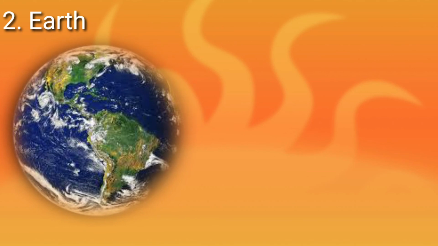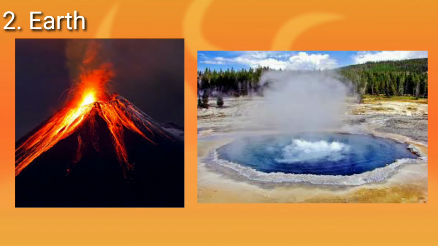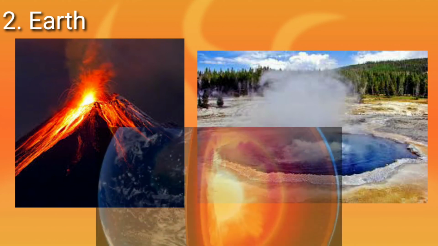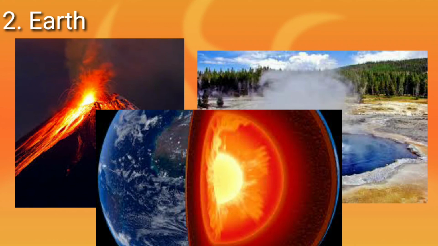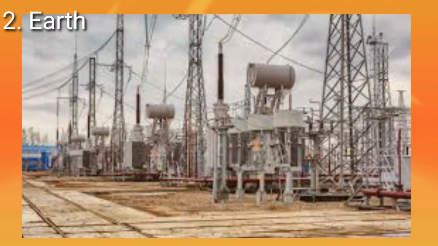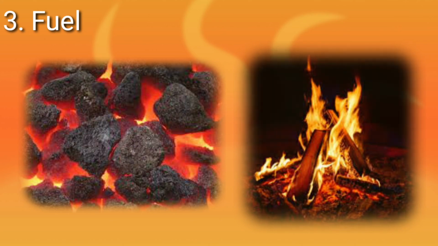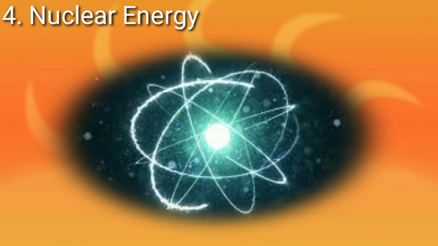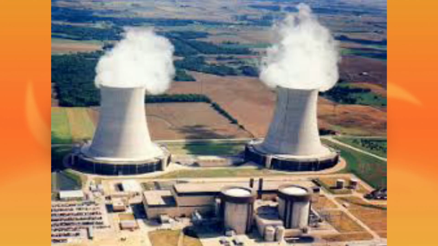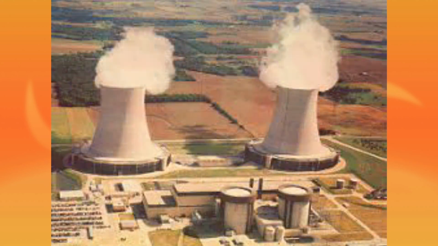The earth also contains heat deep inside. Volcanoes and hot springs contain a lot of heat which is transmitted from the center of the earth. This heat can be used to produce electricity and to do other work. Fuels such as coal and wood on burning produce heat and it is used in various forms. Nuclear energy. Scientists are now able to use nuclear energy to generate large amounts of heat, which is in turn used for various purposes.